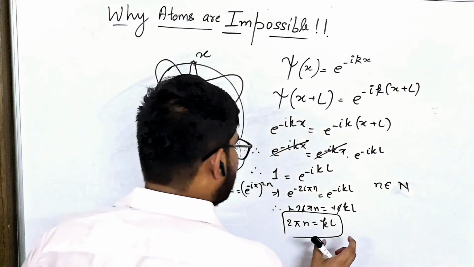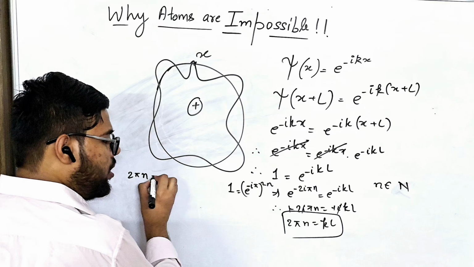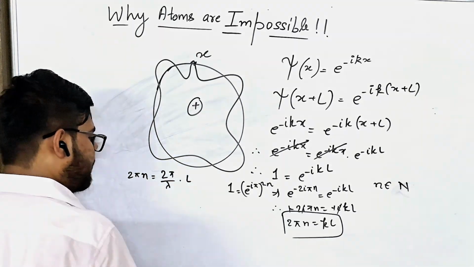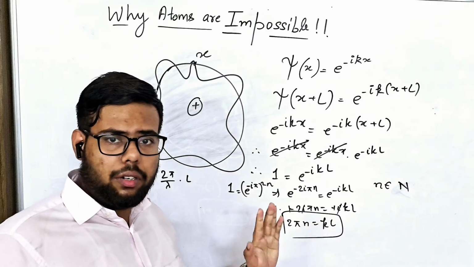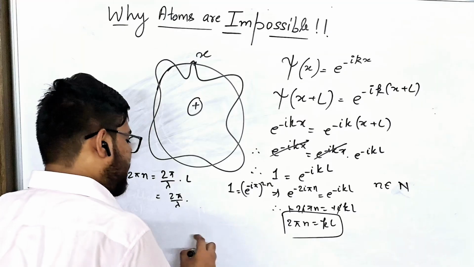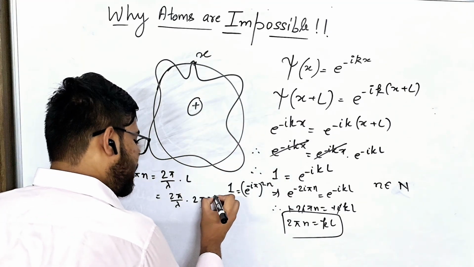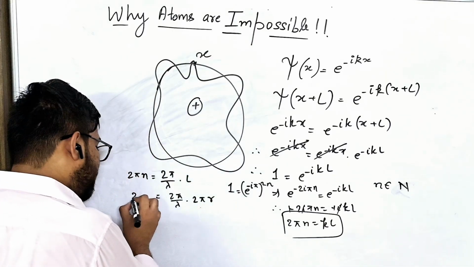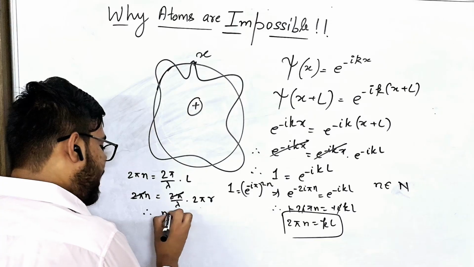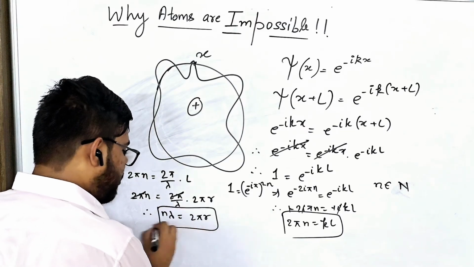We get this expression. Now let me write over here. We get 2 pi n is equal to 2 pi by lambda into L, where k is the wave vector, you all know, right? So 2 pi by lambda, and what is the length of this path? It is equal to 2 pi r, correct? So we have 2 pi n is equal to this. So 2 pi and 2 pi get cancelled. So we have n lambda is equal to 2 pi r, correct? n lambda is equal to 2 pi r.